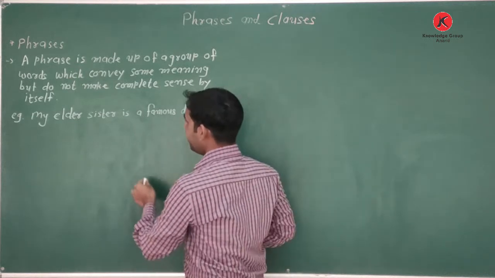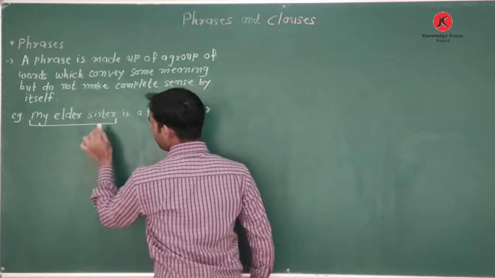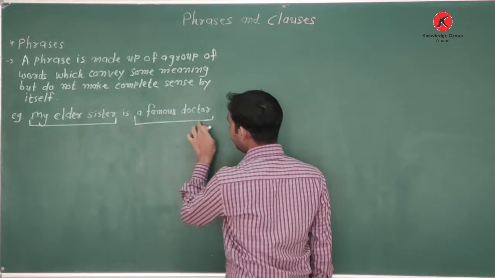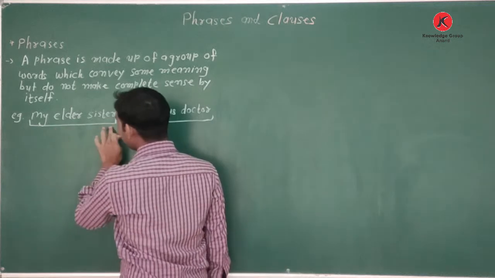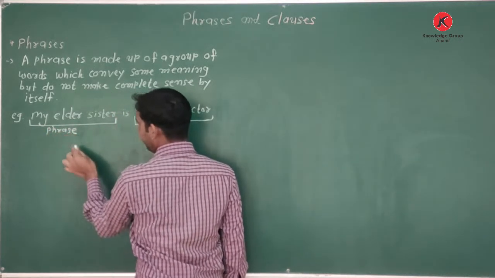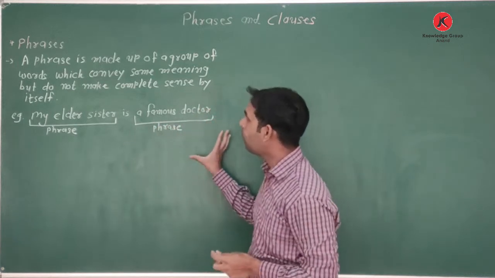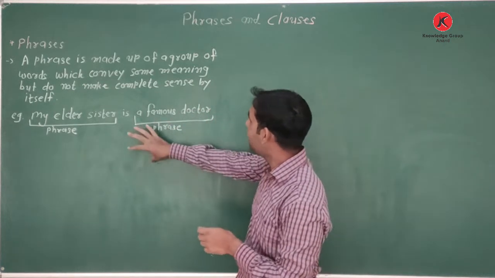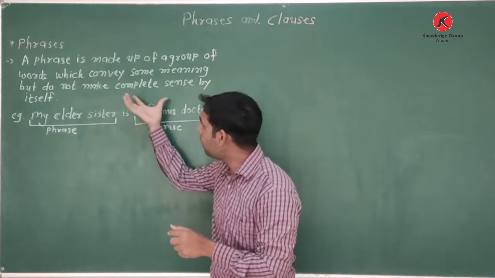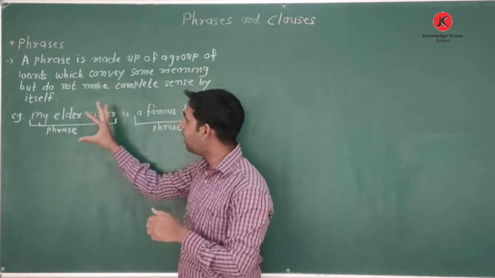So what is the phrase? From "my elder sister" to "is a famous doctor", my elder sister, that is called a phrase. A phrase is made up of a group of words which convey some meaning but do not make complete sense by itself. That is called a phrase.